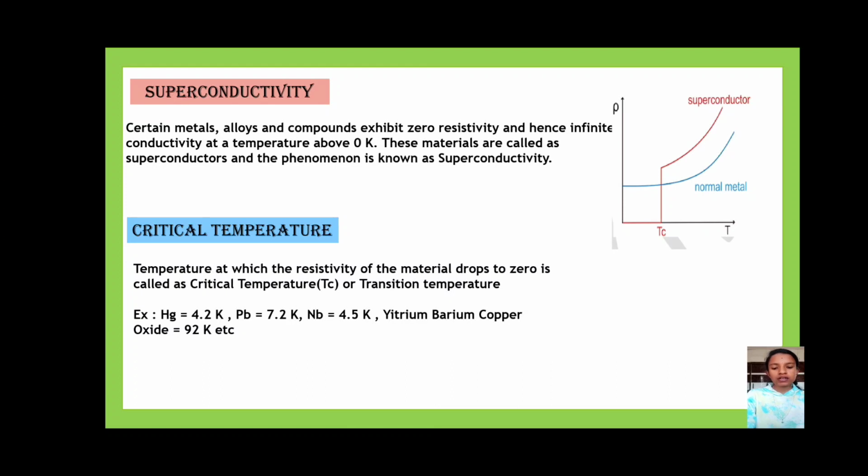We can see the graph of resistivity versus temperature. As the temperature increases, resistivity also increases. The temperature at which the resistivity of the material drops to zero is called the critical temperature or transition temperature.